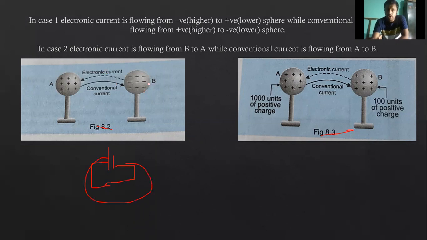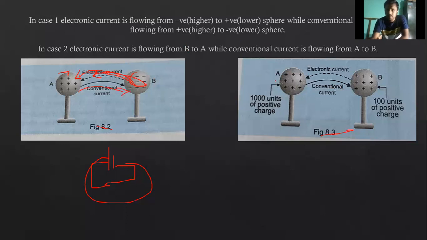But the electronic current flows from the negative towards the positive. Means in this direction electrons flow, because here the electron concentration is more as compared to here. So the electrons flow in this direction while the current flows in this direction.